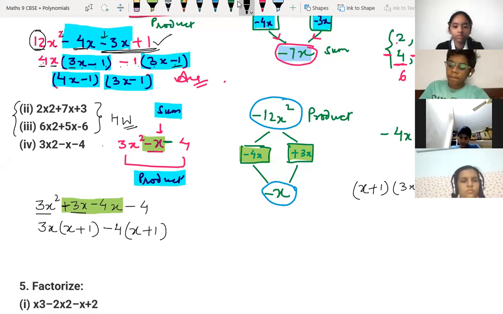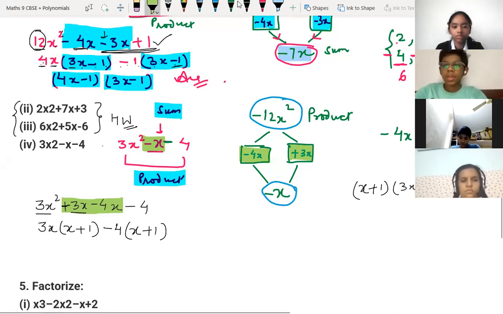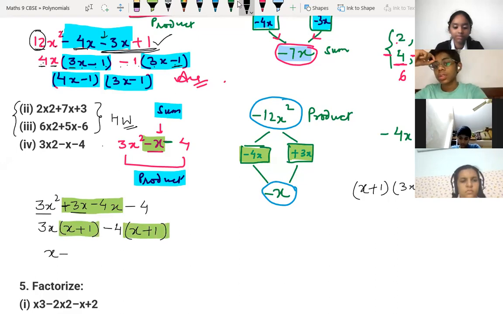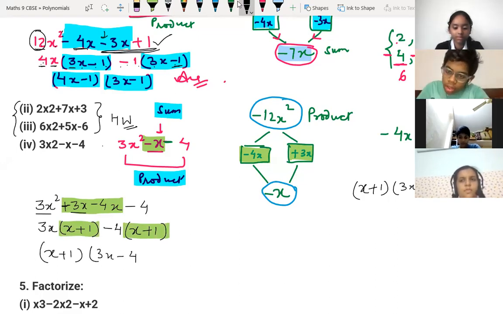Till here, anyone having doubt, children? No, sir. So in this last step, here again x plus 1 is common if you see. So write here x plus 1 and you can write 3x minus 4. So this is your answer. Yes, Sriyanvi, it's correct. So children, if you're having doubt, you can ask.